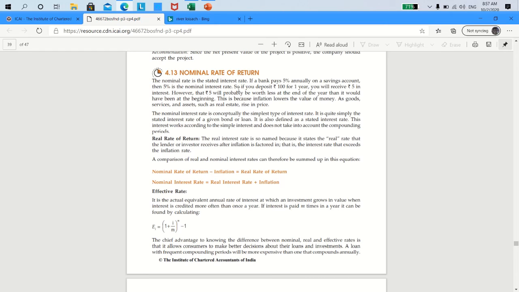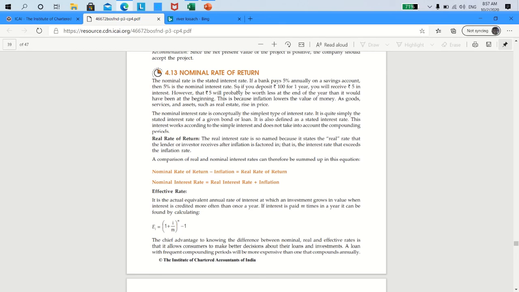But when I invest 100 rupees, the bank pays me 110 rupees, meaning 10 rupees of interest. Therefore, 110 minus 106, 4 rupees extra I get, which is nothing but the 10 rupees interest minus the 6 rupees inflation. Now that 4 rupees is what is referred to as the real rate of return.